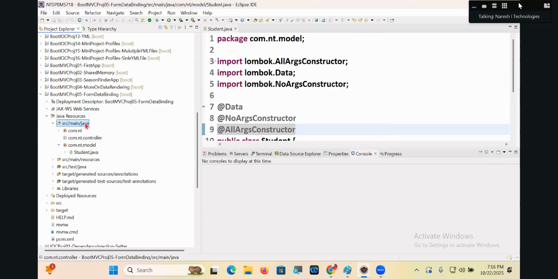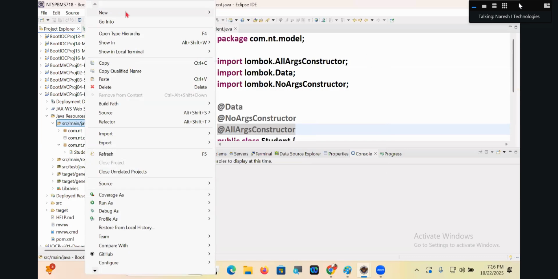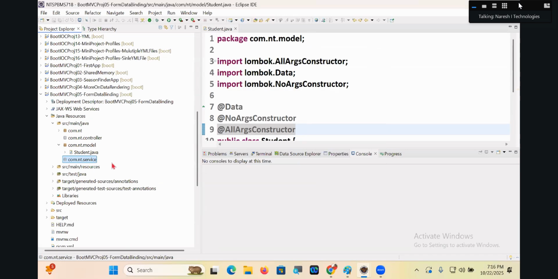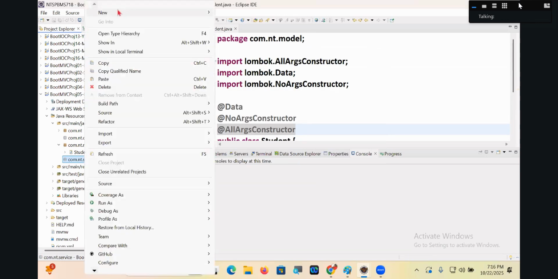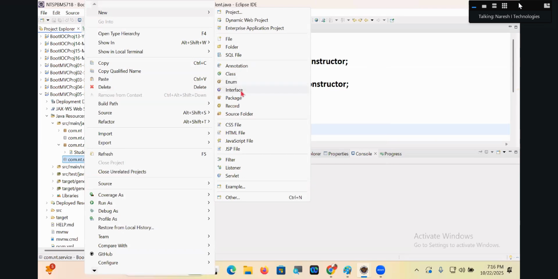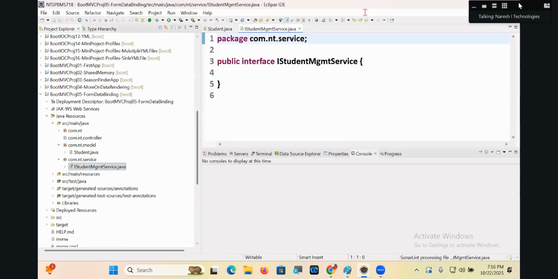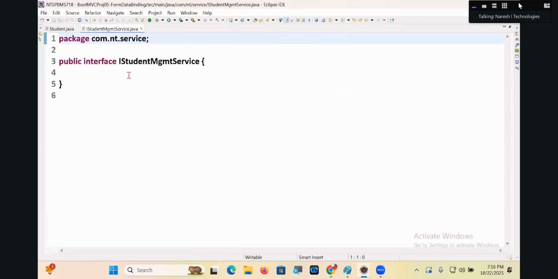One minute. Let me give some touch of service also. com.nt.service. New interface: IStudentManagementService.